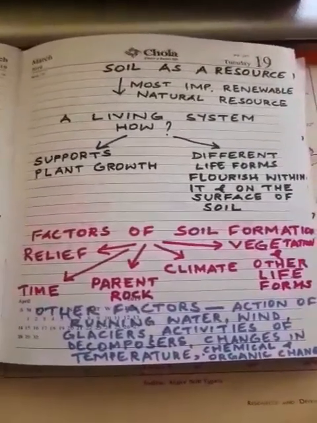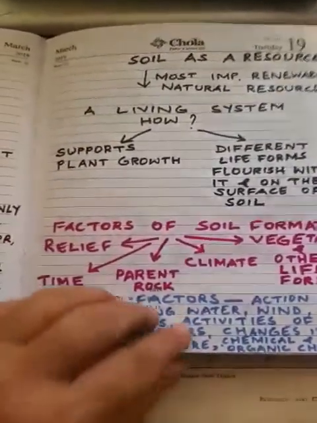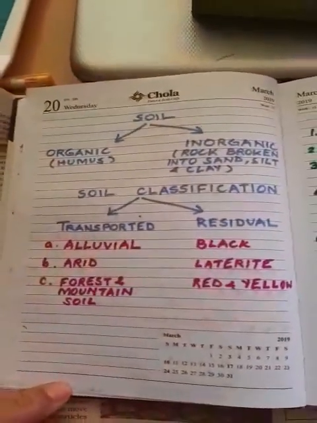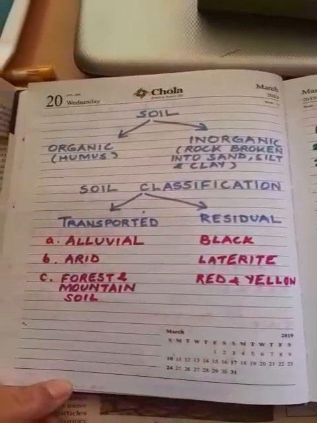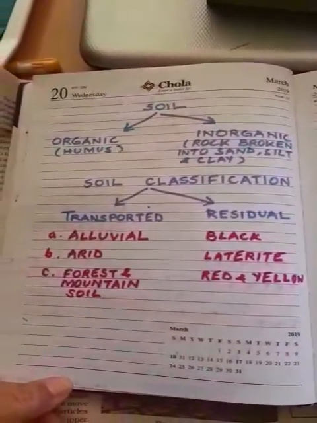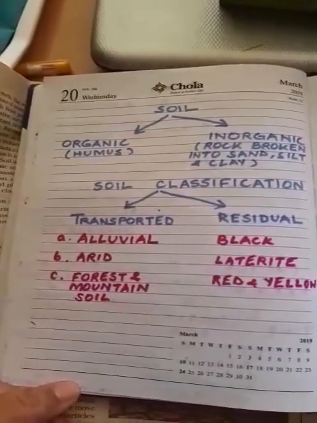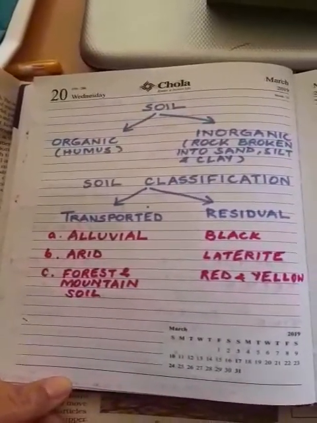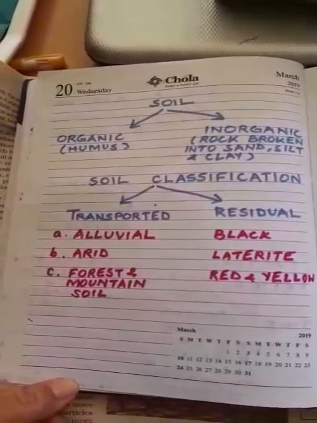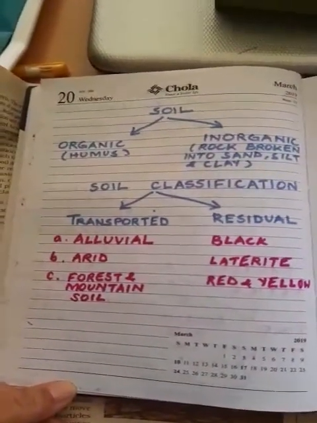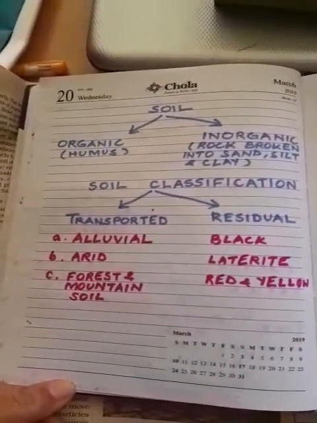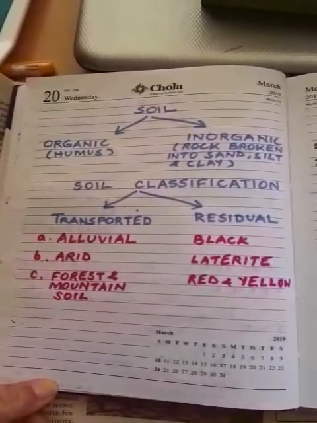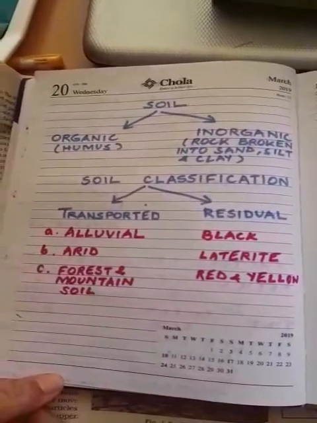Now the soil has organic contents as well as inorganic contents. Organic content is the humus; inorganic content is the rock broken into sand, silt and clay. Then coming to soil classification, we have two groups, transported and residual. In transported, we have alluvial, arid, forest and mountain soil. In residual, we have black, laterite, red and yellow soil.